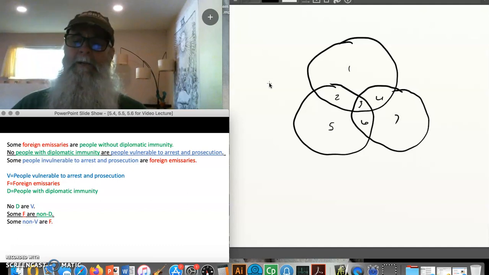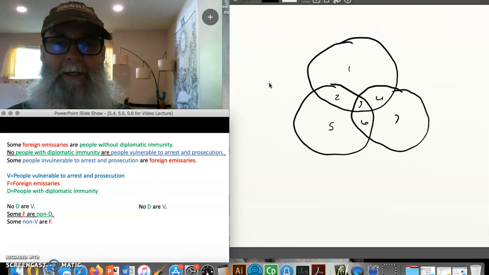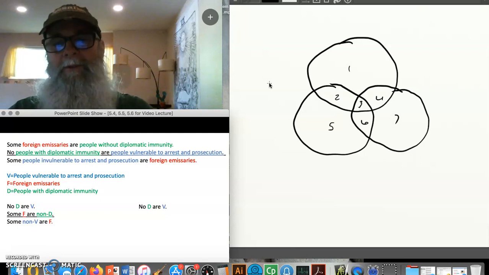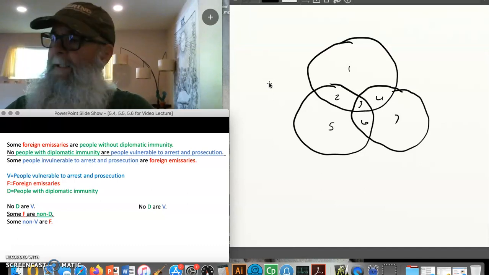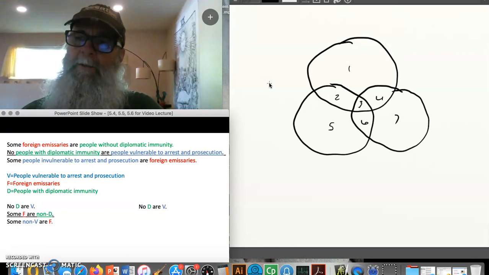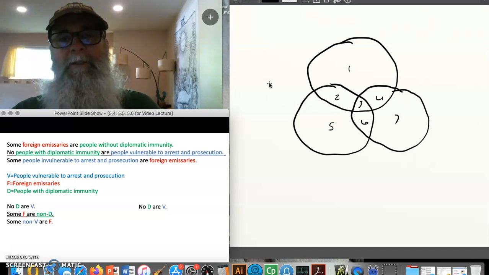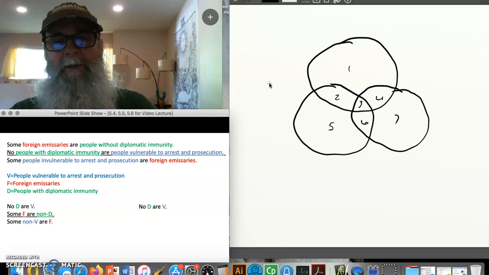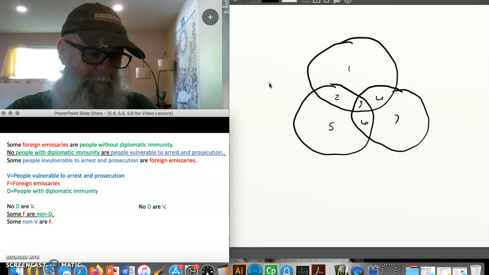So I'm going to keep my first premise the same because there's no problem there. But that second premise is a problem because I've got non-D. So I have to use my rules of conversion, obversion, or contraposition to see if I can get rid of that non-D. This is where my 4.4 handout should come in fairly handy. 4.4 tells me how I can use conversion, obversion, and contraposition. So why don't you pause the video and see if, by using conversion, obversion, or contraposition, you can get rid of non-D in that second premise. And when you're ready to go, start the video again.